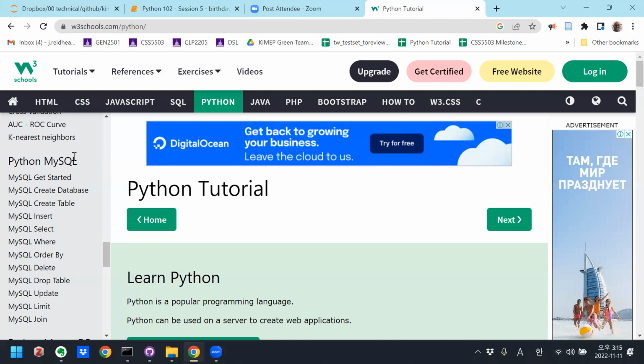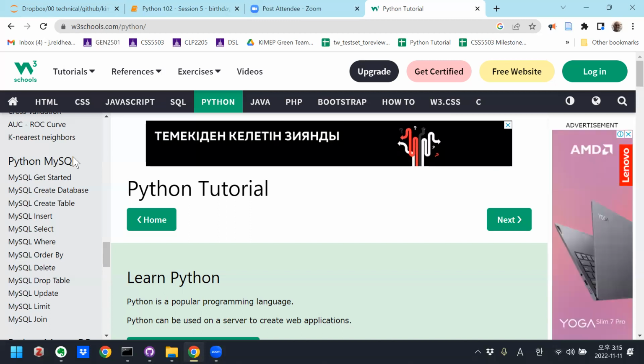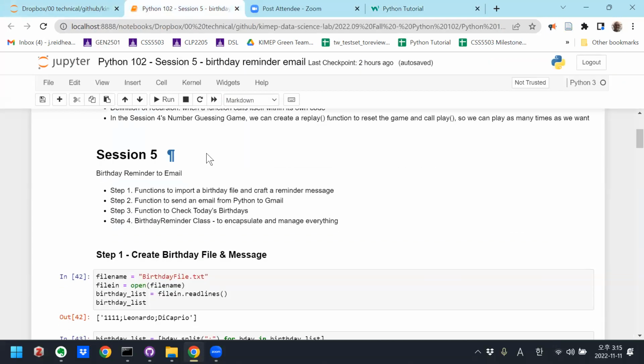But also for communications: you might want to interact with email servers to automate emails. You can also interact with cell phone providers, and you could actually send yourself an SMS message.